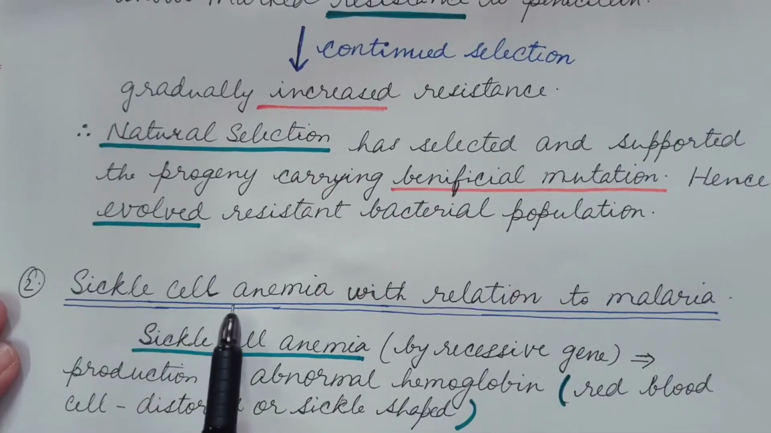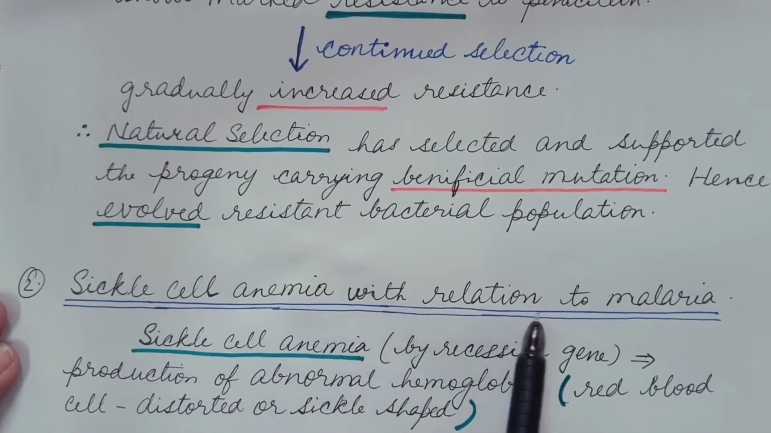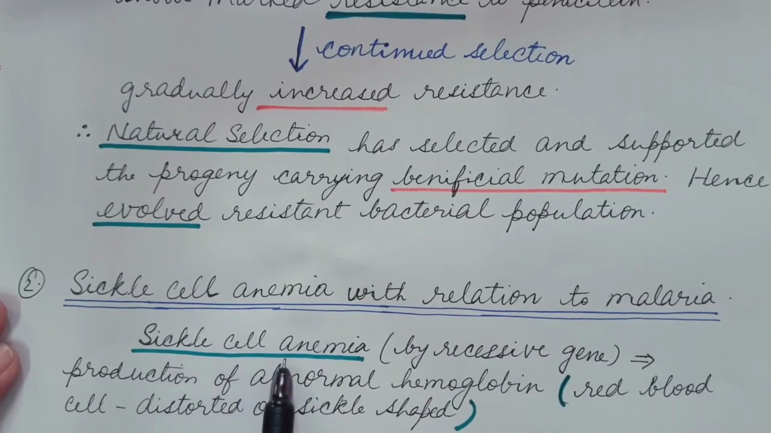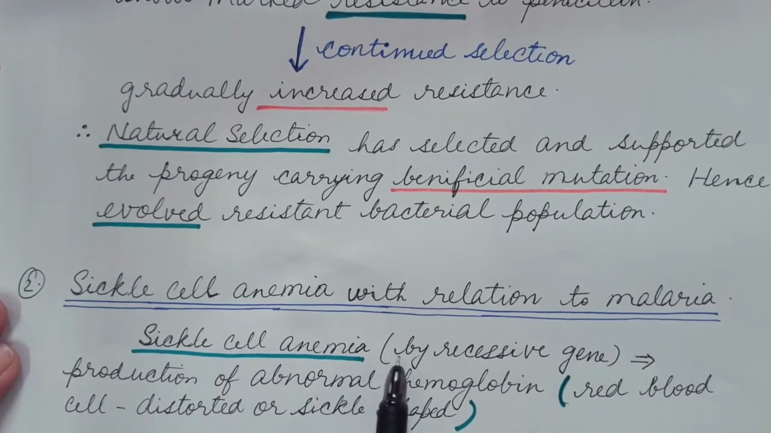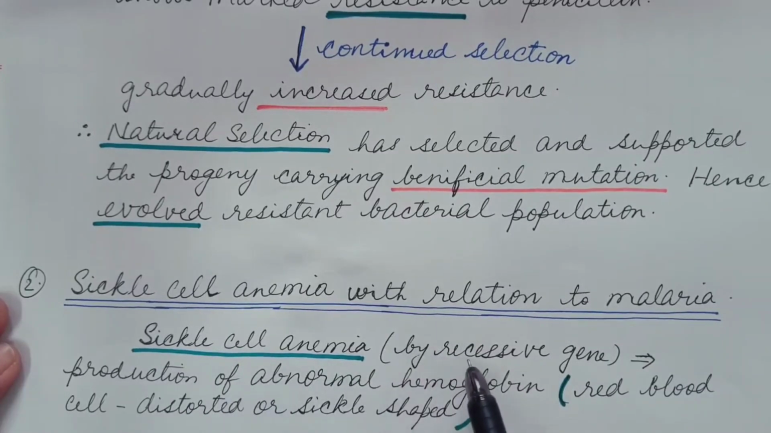Now the second is sickle cell anemia in relation to malaria. Sickle cell anemia we have already discussed in genetics. You can refer to my video, the link is given in the description box. This sickle cell anemia is caused by a recessive gene.